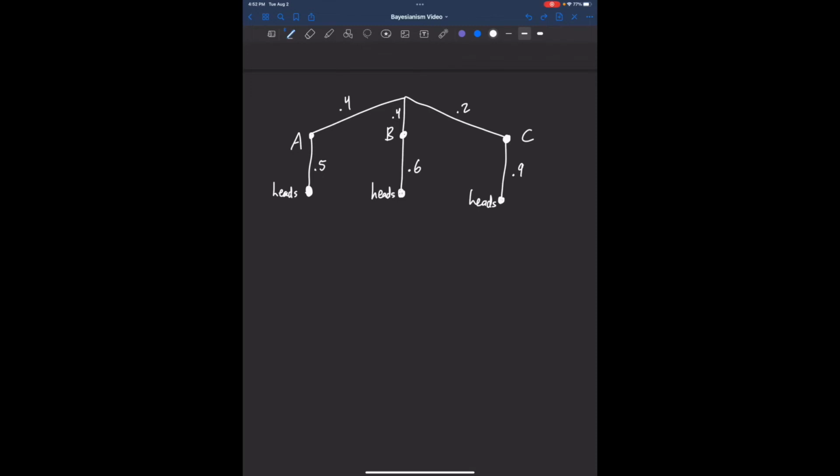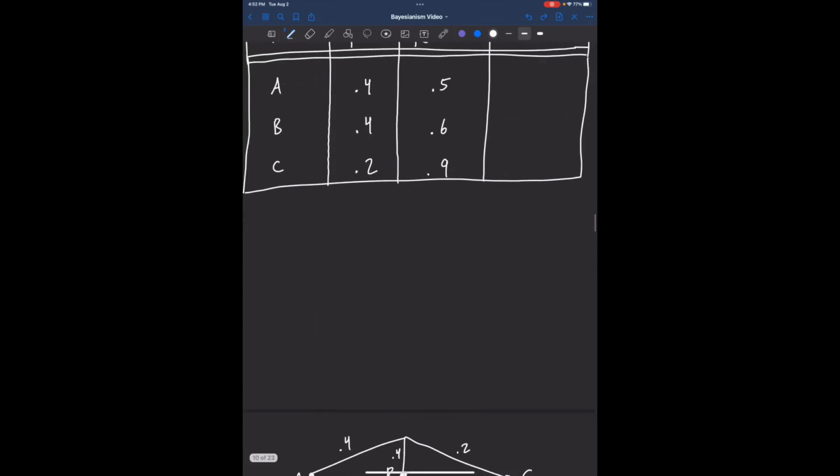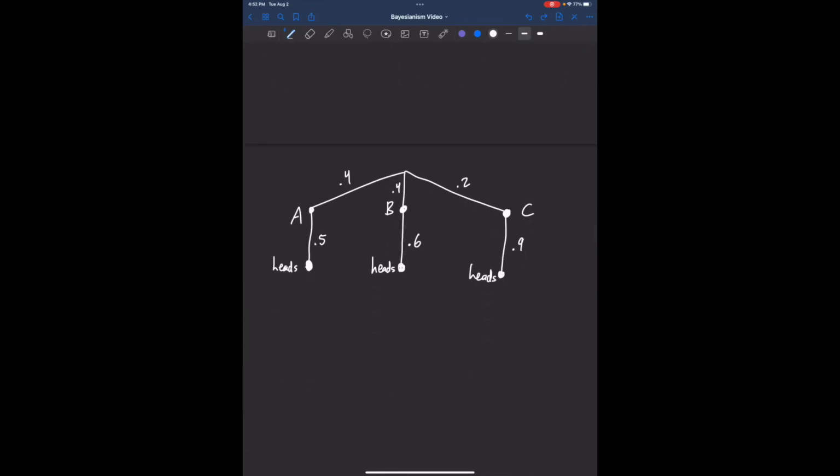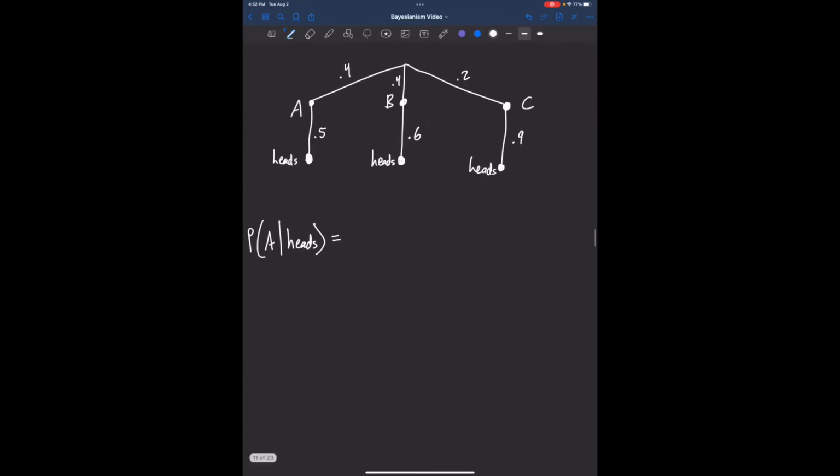All right, so let's start finding the posterior probability for hypothesis A. So the probability of A given that I flipped heads. Well, we know, let me just write out Bayes' theorem. The probability of, going back to our example, the probability of hypothesis A being true, given that we flipped heads.